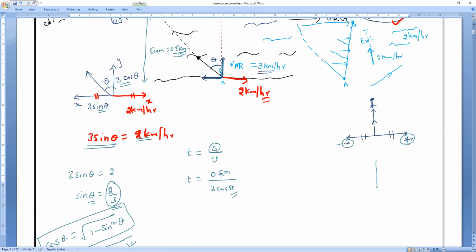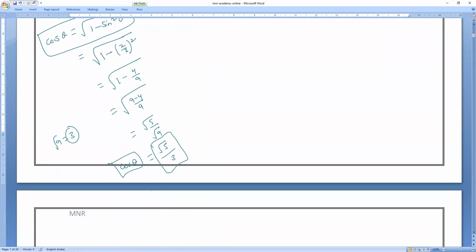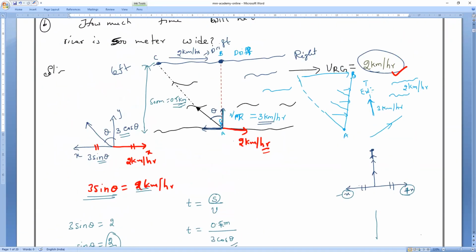So he is traveling with the theta. So theta, this is cos theta. Then theta is equal to what? If you want to find theta, theta is equal to cos inverse of root 5 by 3. Is it okay, guys? I found the theta. Is it okay, Laksha? Now theta I found it. So what is the angle he is swimming? Everybody. He is swimming with the cos inverse of root 5 by 3. Is it okay, guys? Pradosh?